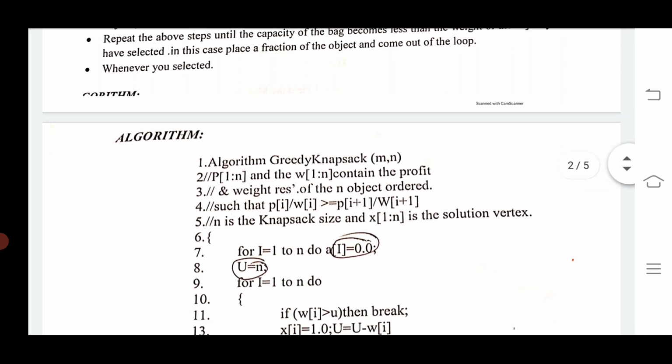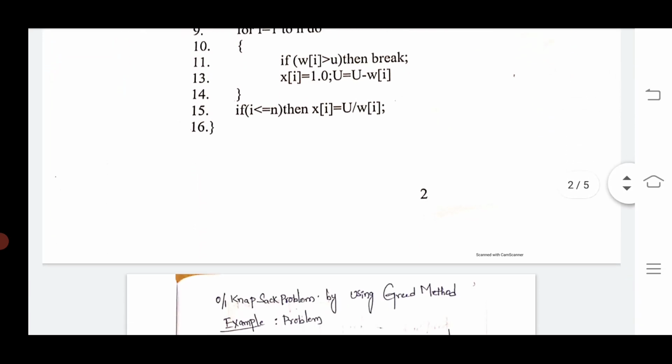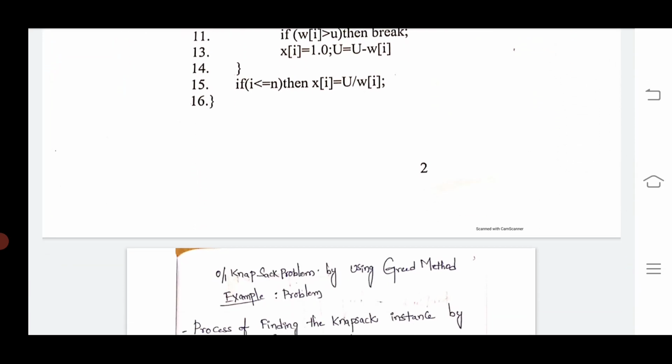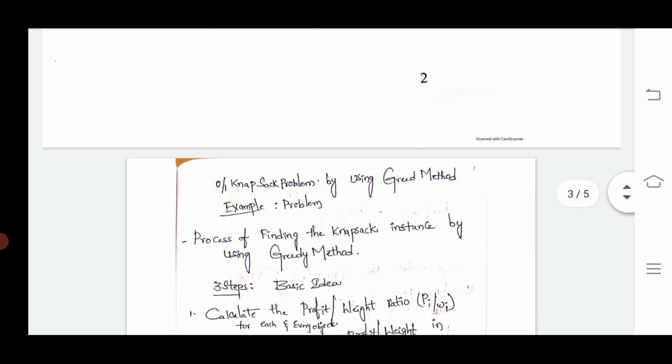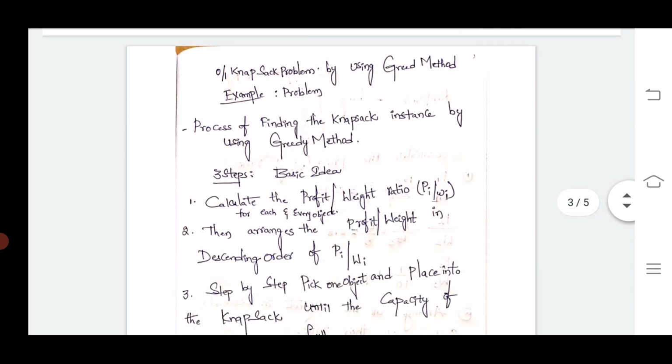For example, let us go to a problem so that we can understand it in a clear-cut way. We will see one example of this knapsack problem, and then finally I will explain the algorithm.